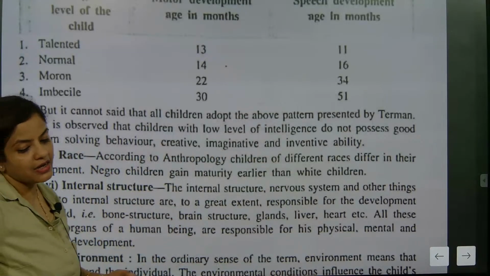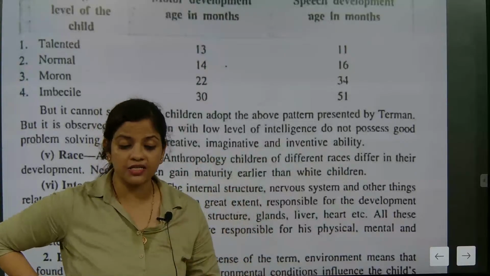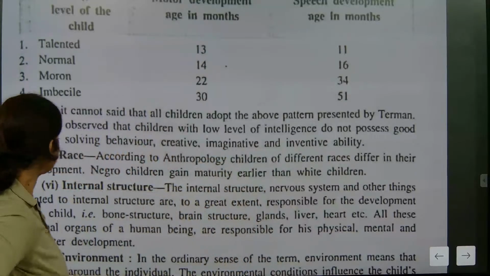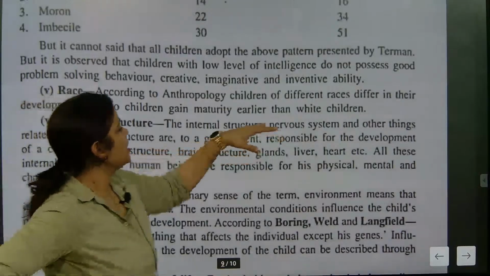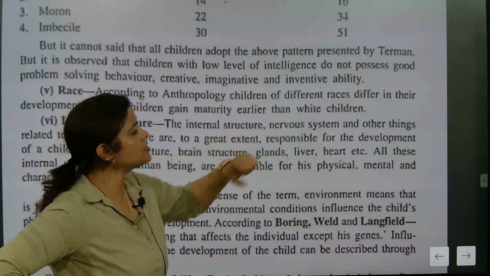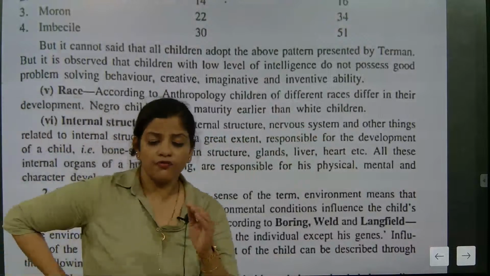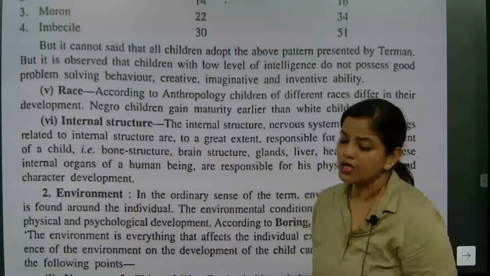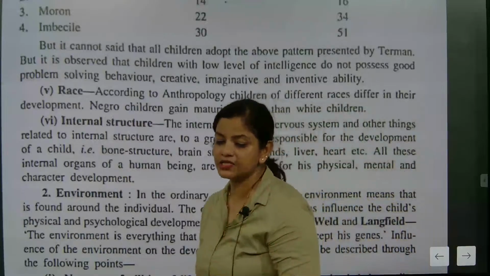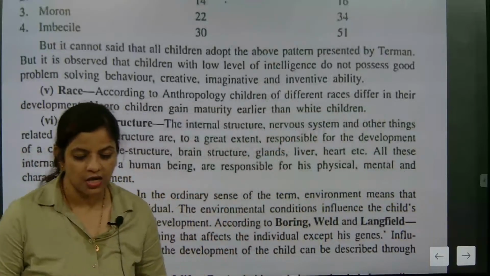So this is dependent on the race and the level of development these races are gaining. Now, internal structure, like the nervous system and other things related to internal structure, is also very, very responsible for development. Understood? Like bone structure, brain structure, glands, liver, heart, the internal organs. Understood?